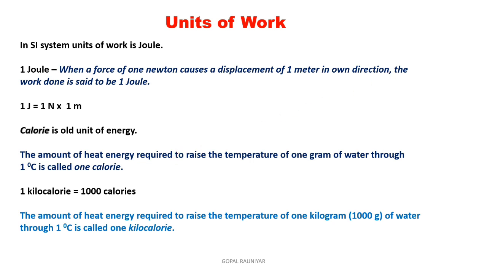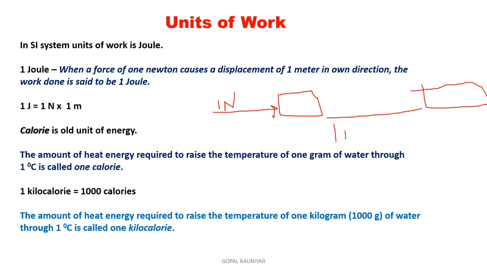Understand? Now see here, if we apply 1 Newton of force, and body displaces 1 meter from its initial position, means 1 meter. So what happens? The work done is 1 joule. 1 joule of work is done. Okay, 1 Newton force applied and body displaced 1 meter. So we can say 1 joule of work is done.